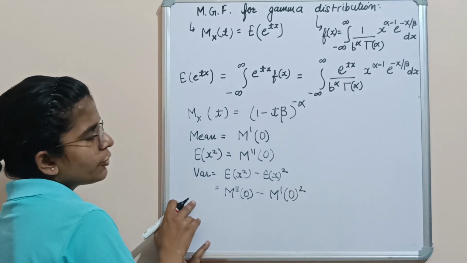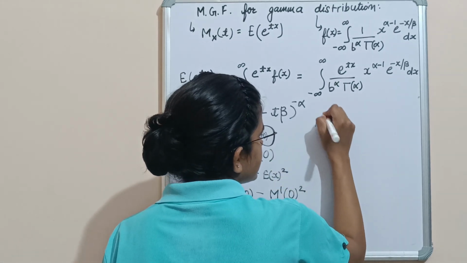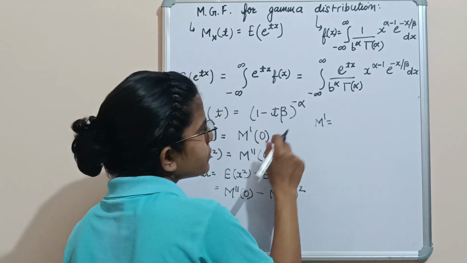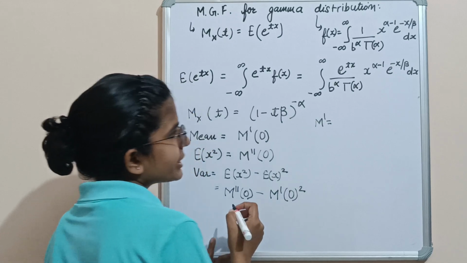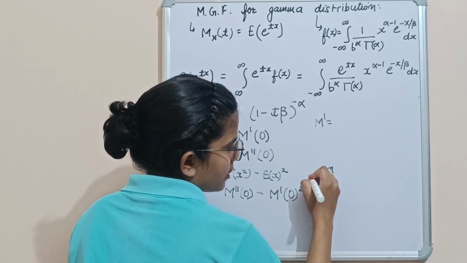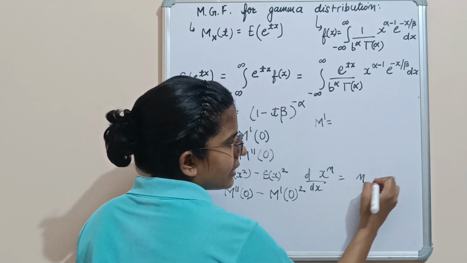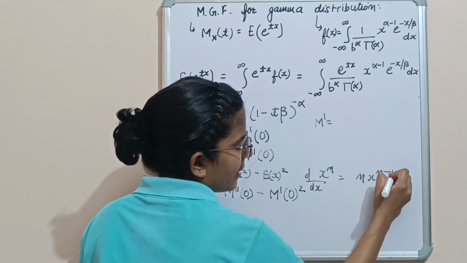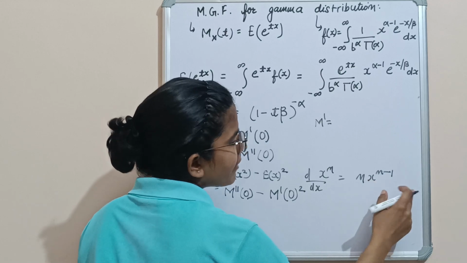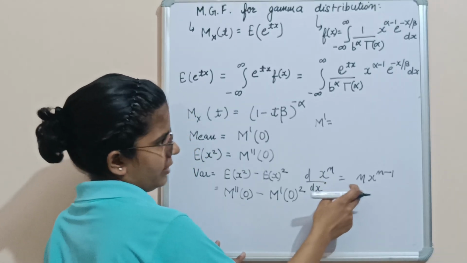Now if we want to find out the mean, our first derivative will be equal to, you know the differentiation of x raised to power n with respect to x is n x raised to power n minus 1 into the derivative of x with respect to x, which in this case will be 1.